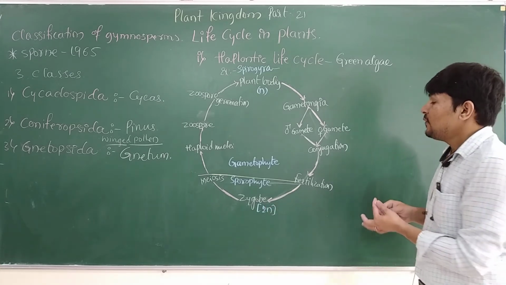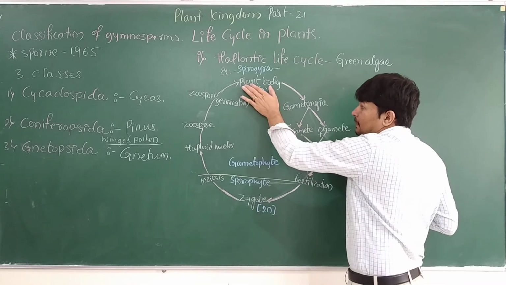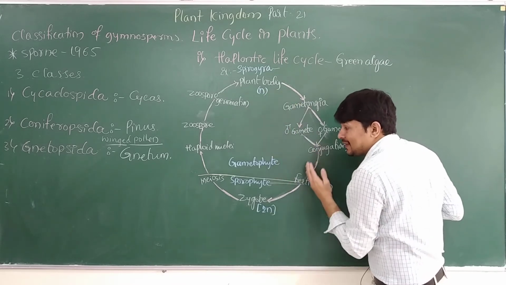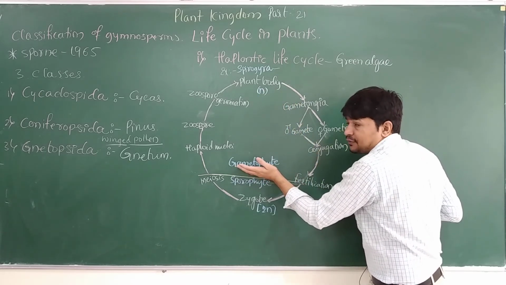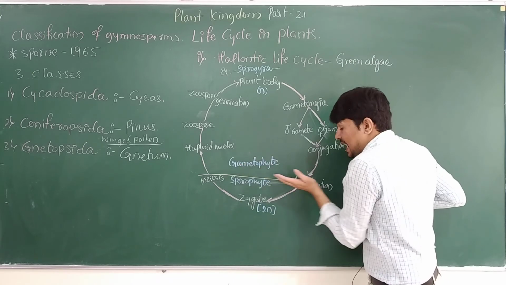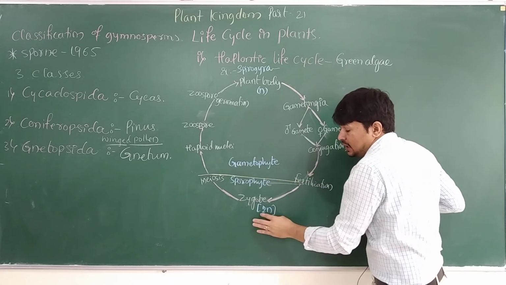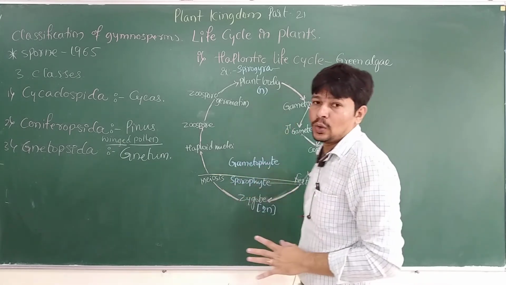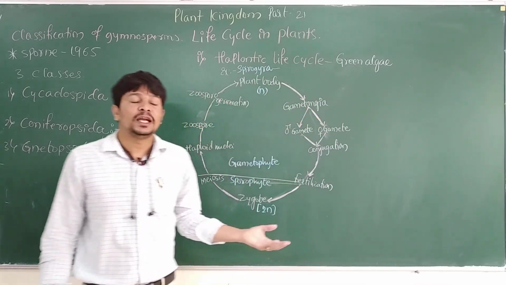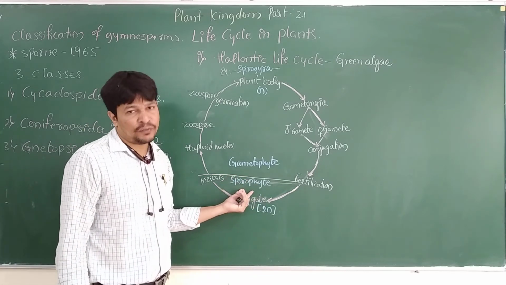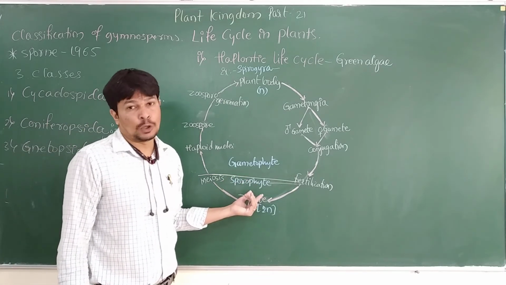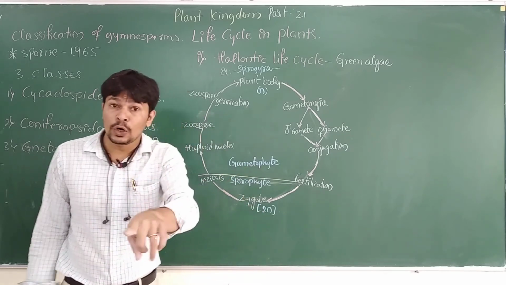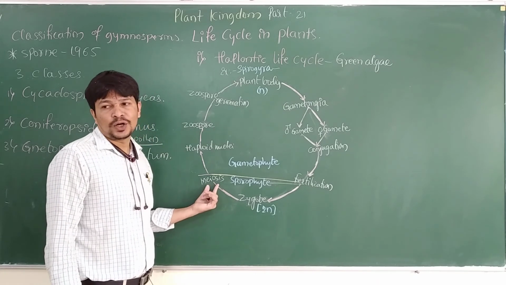So from the plant body up to the fertilization, this total plant body is in the gametophytic phase. As soon as the fertilization occurs, a zygote is formed. This zygote will undergo development and produce the sporophyte. That sporophyte has a spore mother cell. That spore mother cell is going to produce the spores by meiotic cell division.